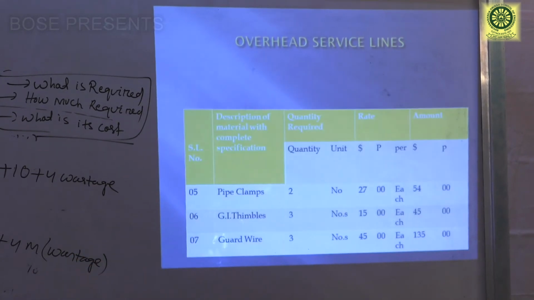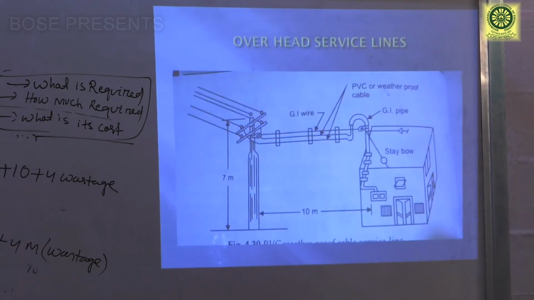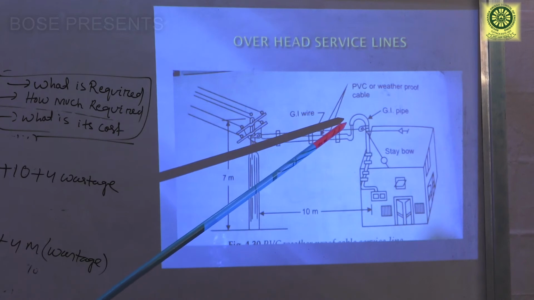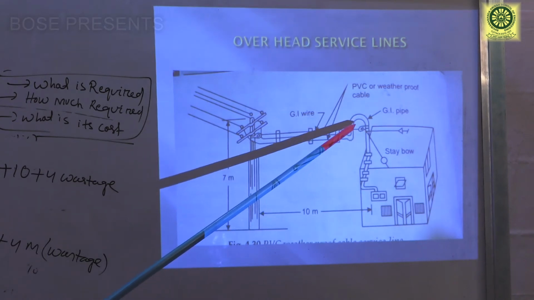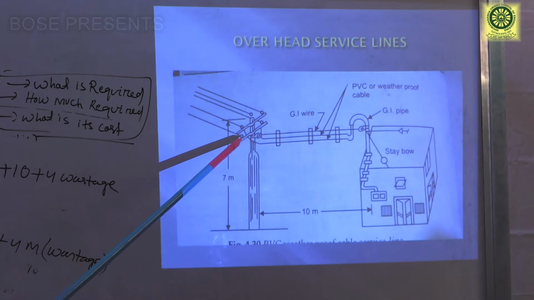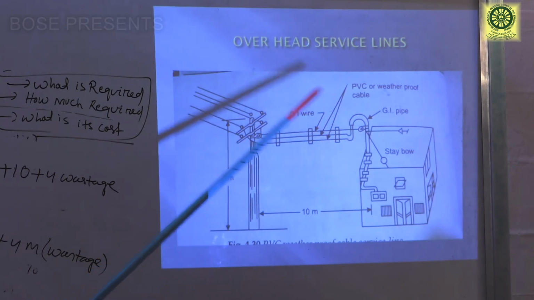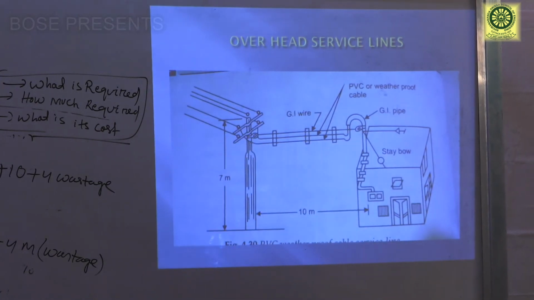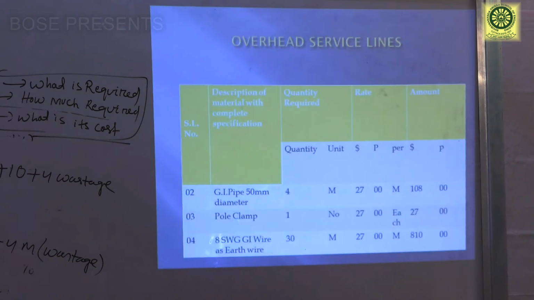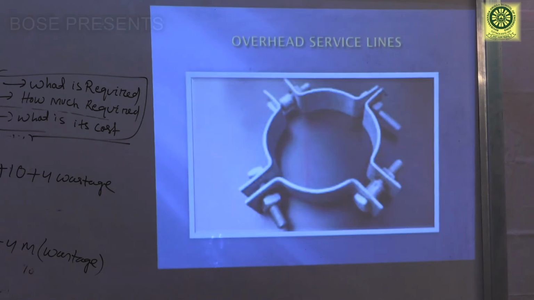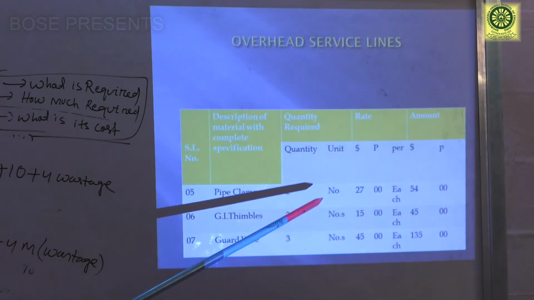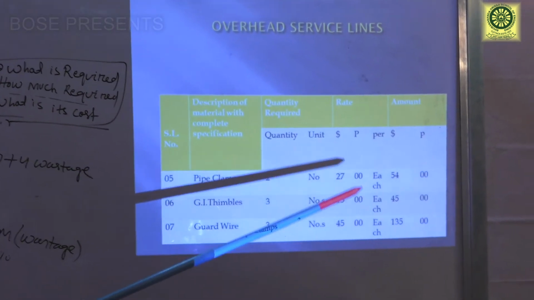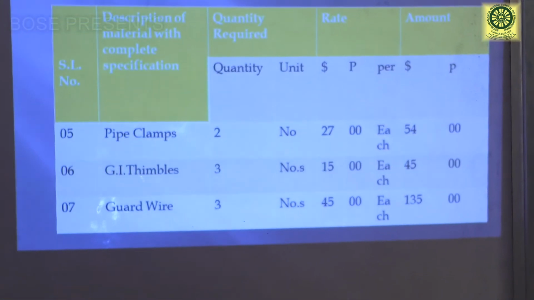Next, pipe clamps. So what is pipe clamps? This is the pipe. Here two clamps are used, pipe clamps. Here the clamps are also required to fix the conductor at the pipe side. So the clamp which is connected to the pipe is known as pipe clamp. Pipe clamp two numbers, 27 for each pipe clamp. So total is 54 rupees.